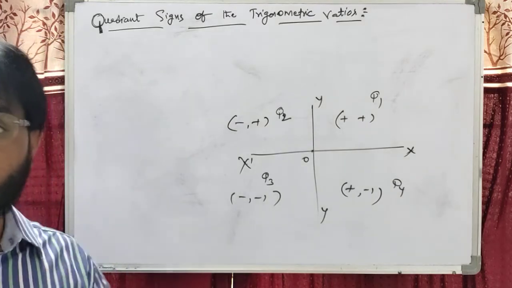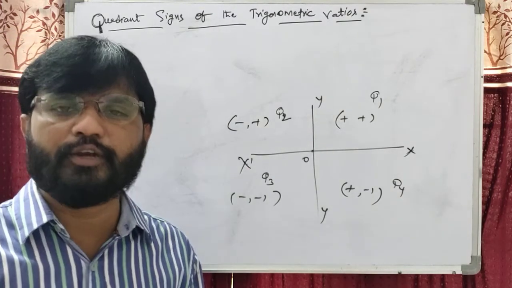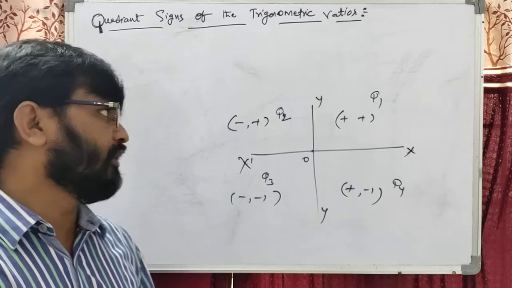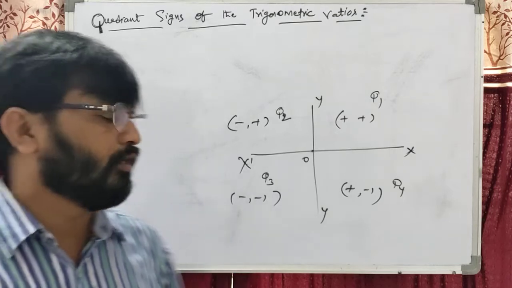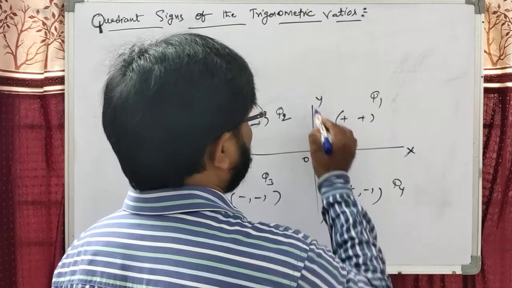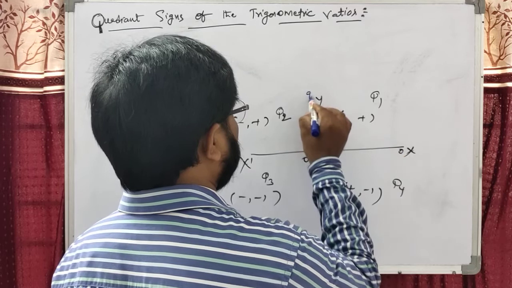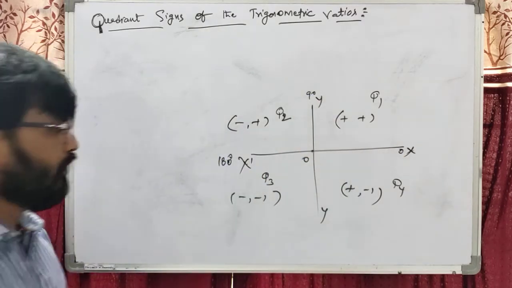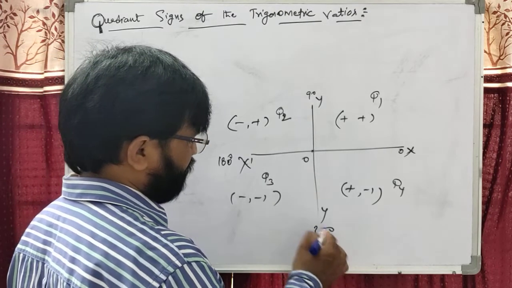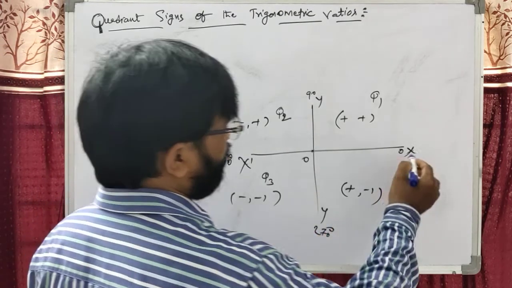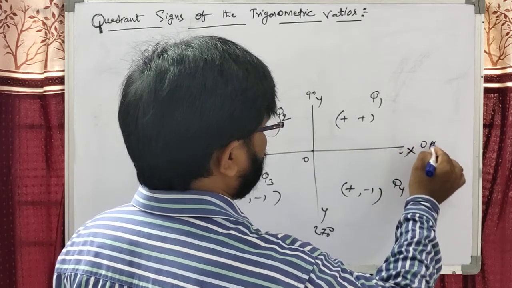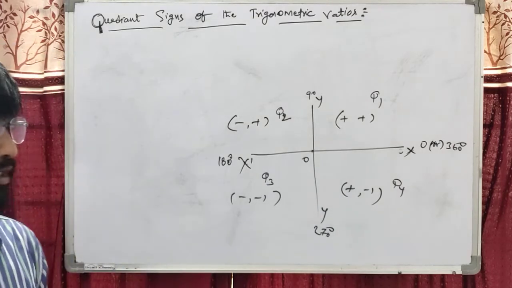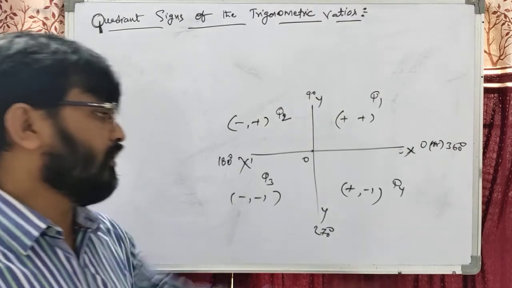Is it clear students? The x and y axes divide the plane into 4 parts. Each part is called the quadrant. The quadrants are denoted by Q1, Q2, Q3, Q4. Q1 means 0 to 90 degrees. 90 to 180 is the Q2. 180 to 270, dear students, that is Q3. 270 to 360 is Q4.